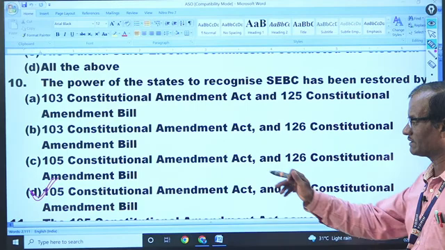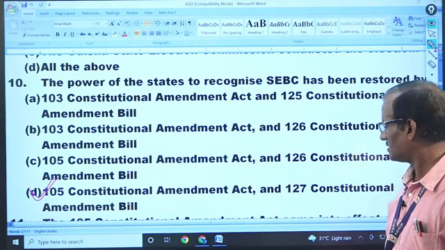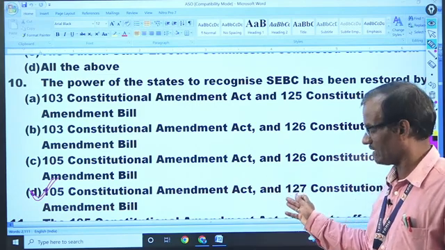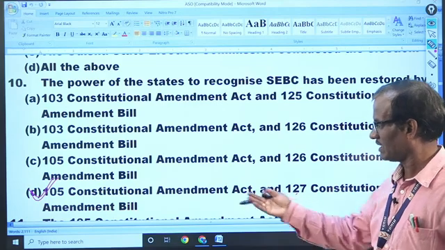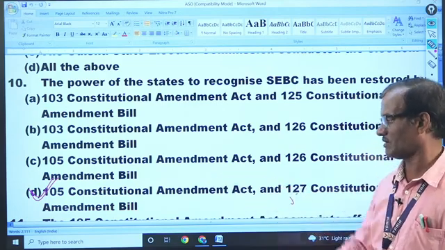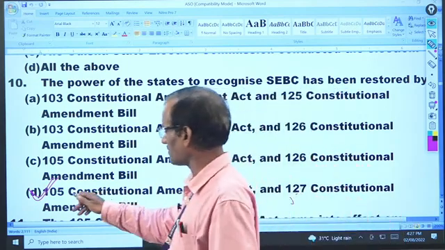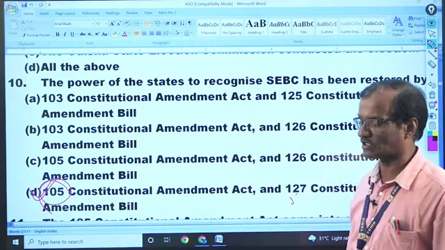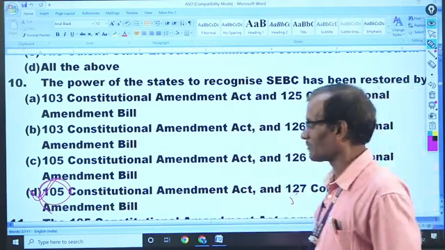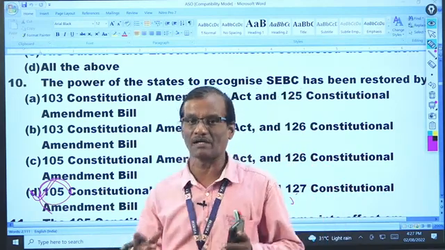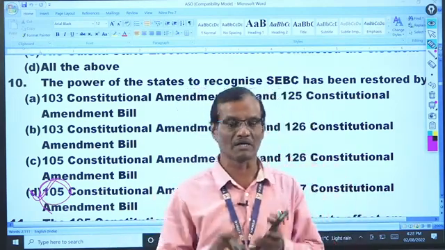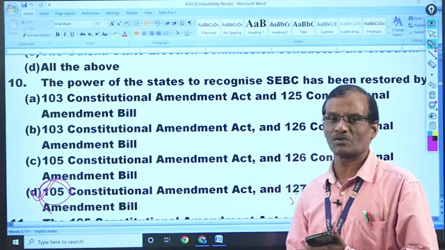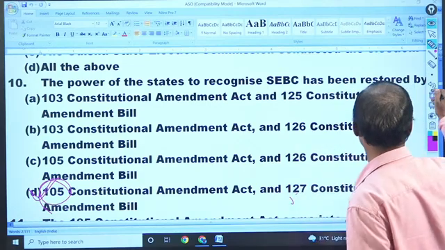The bill number and the Amendment Act number are different because there are other bills pending in Parliament, but this bill was passed fast. That is why the bill number is different from the Act number. So 105 means the Constitution has been amended 105 times till now. You can also get a question like this: how many times has the Constitution been amended? The Constitution has been amended 105 times since the end of 2021. So that is also a point to be remembered.